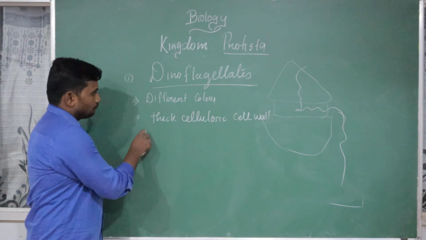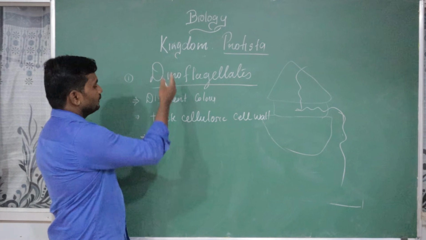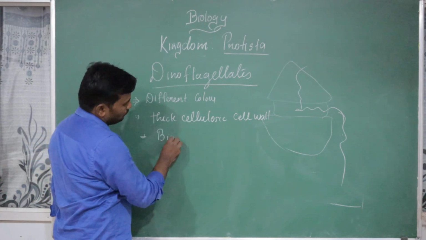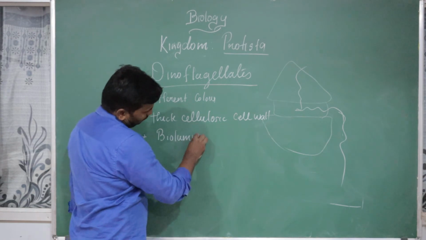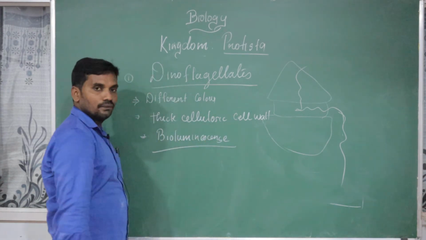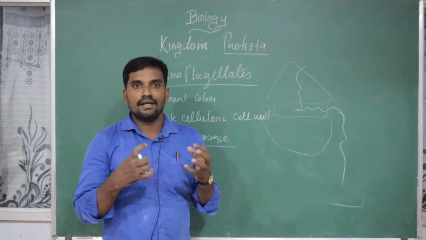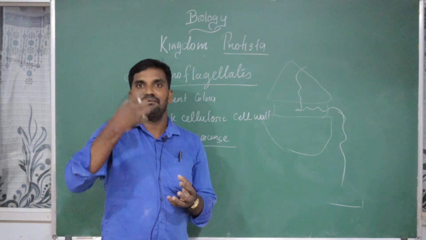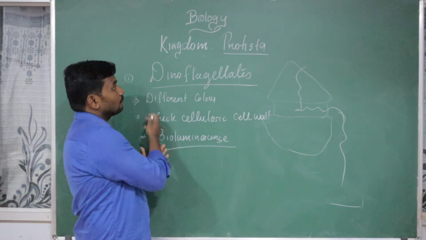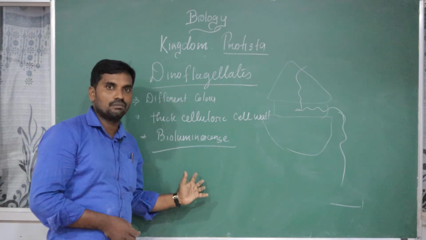The third very, very important thing: the basic nature of it is the bioluminescence property. What is meant by bioluminescence? It produces and emits light. Specifically, bioluminescence is the property of which of the following groups of Protista?